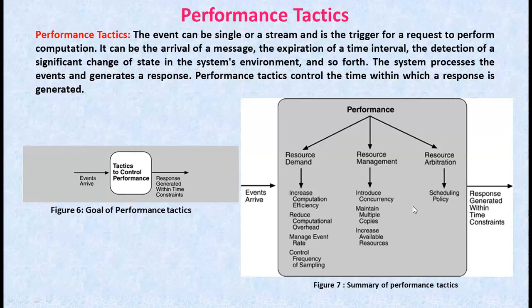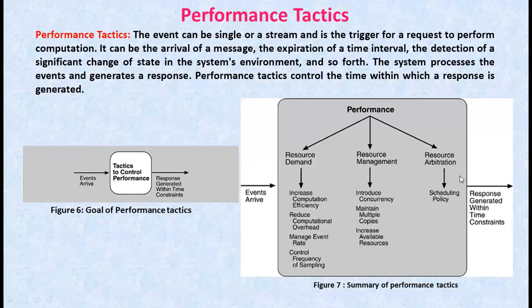Coming to the last one, that is resource arbitration. Here, first in, first out, the FIFO queue, treats all requests for the resource as equals and satisfies them in turn. Then fixed priority scheduling assigns each source of resource requests a particular priority and assigns the resources in priority order.